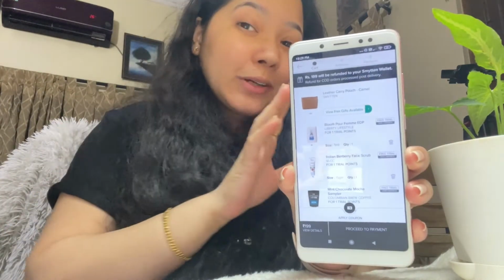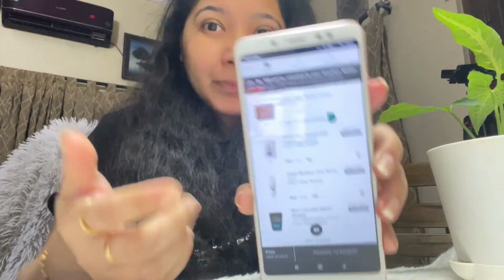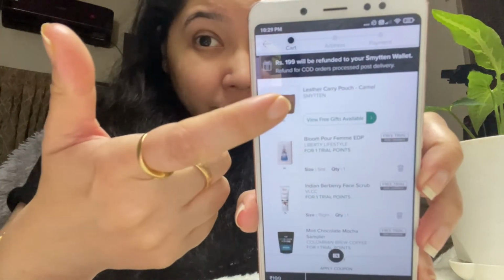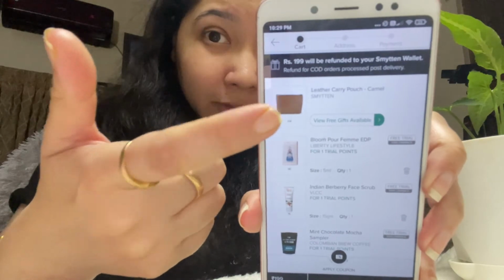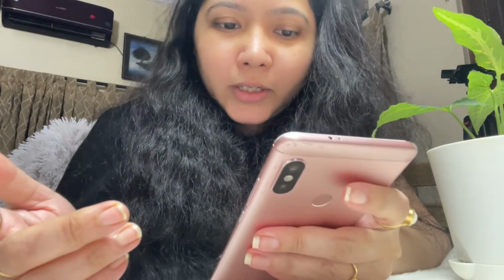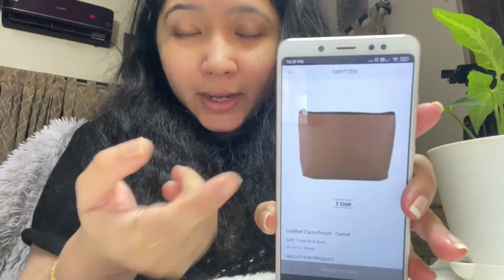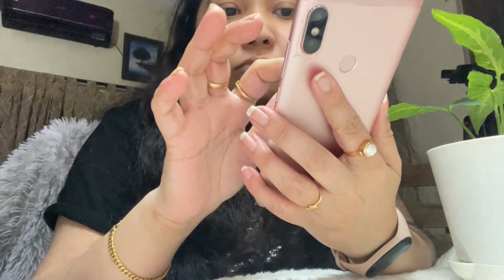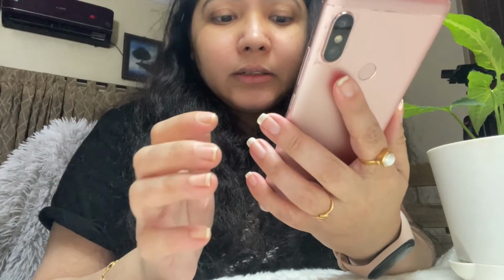That is also a very good thing of this app. Here you can see there is a gift option. You can select from this gift option as well. Currently they are giving me a leather carry pouch. If I go in here, they are showing this is what I am entitled to as a gift. I'm not going to be paying anything for this one. So I can take that, and there are other gifts available as well.